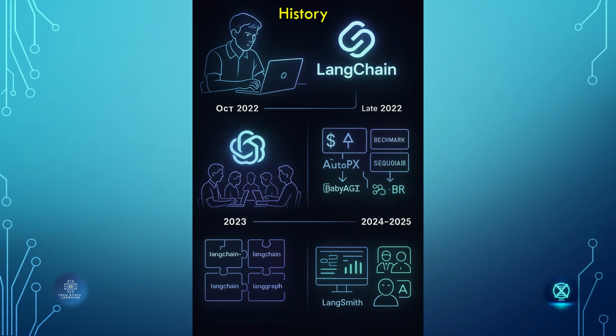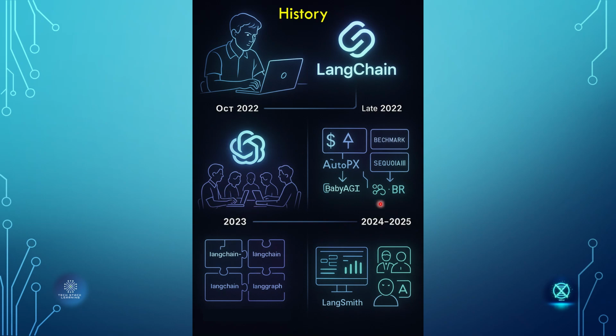Now let's see the history behind LangChain. In the year 2022, in the month of October, LangChain was created by Harrison Chase, while he was at Robust Intelligence at that time. In late 2022 it became popular as developers searched for ways to build more complex apps with GPT-3. And in 2023, it exploded in popularity alongside the ChatGPT boom.